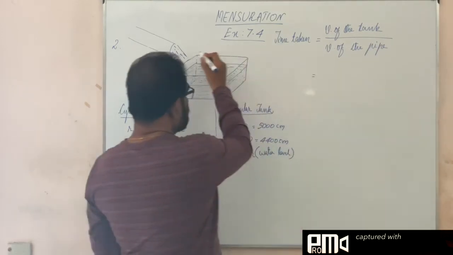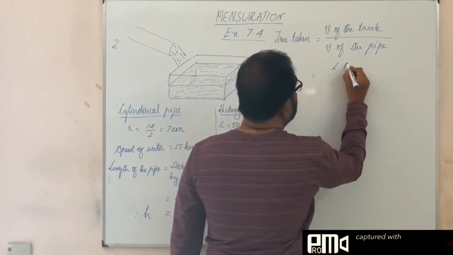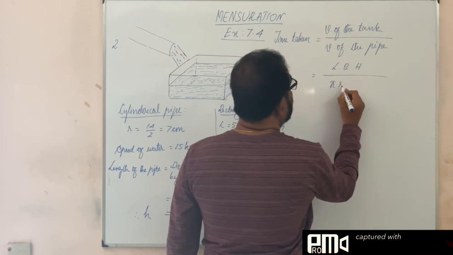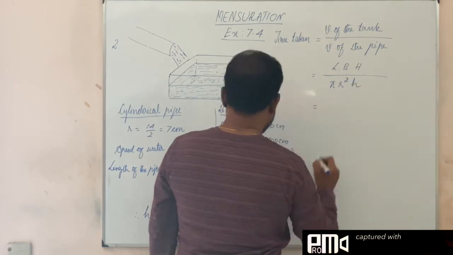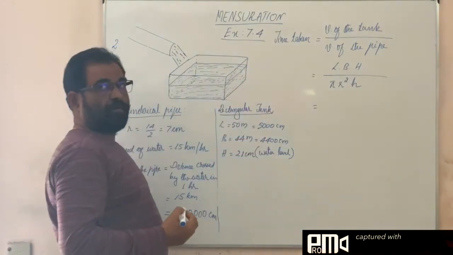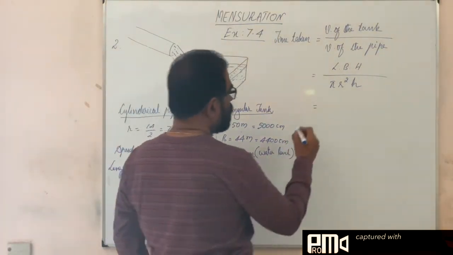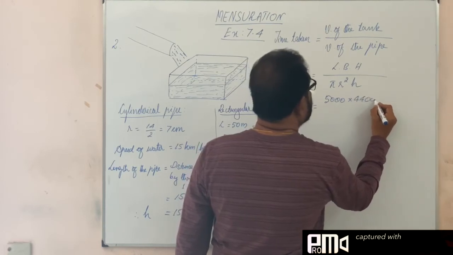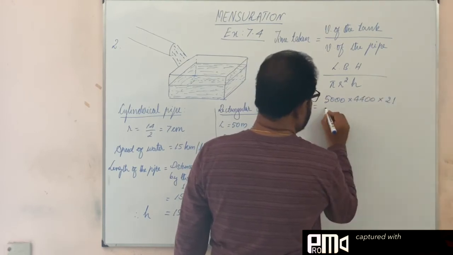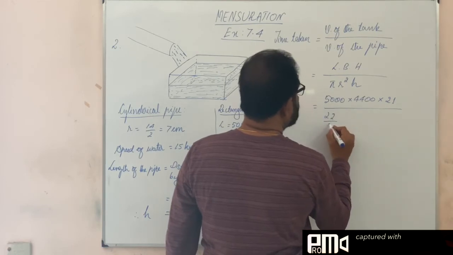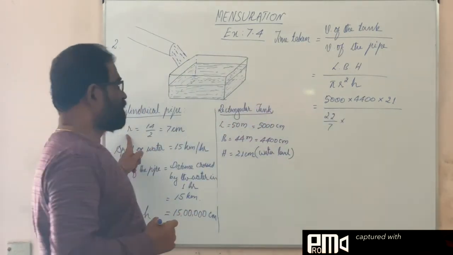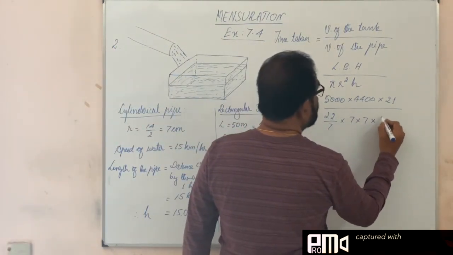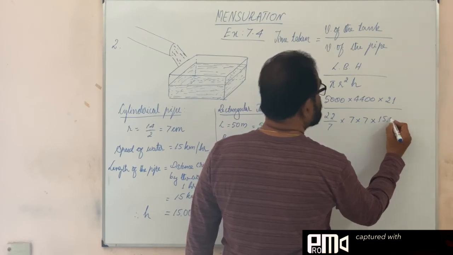Volume of the tank, it is cuboidal shape, so we write L into B into H, divided by the pipe, which is cylindrical shape, so pi r square H. L is 5000, we take all in centimeters, 5000, 4400, height is 21, divided by 22 by 7 into radius. Radius of the cylindrical pipe is 7, so 7 into 7, into its height, length of the pipe, it is 15 lakh.